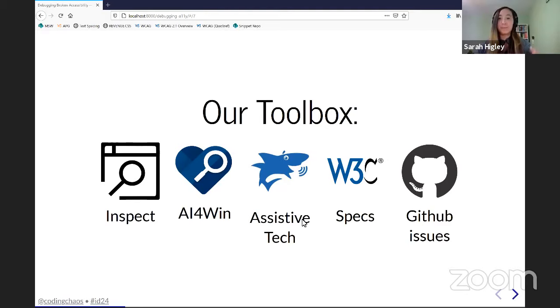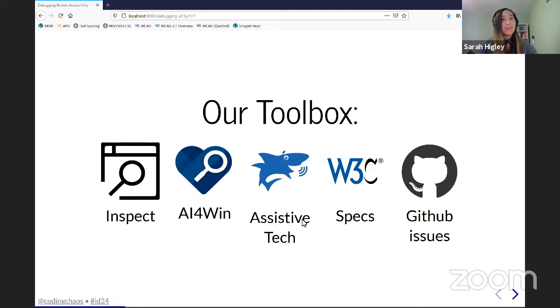And just as a disclaimer, as I mentioned, this talk is specifically about debugging and not about testing. There are a ton of testing tools out there that I'm just not going to talk about. There are also other debugging tools for other platforms, like you can inspect the accessibility API on macOS as well, and on iOS. Those are sometimes useful, but those aren't things I use on a daily basis, so I'm not really going to focus on them right now.